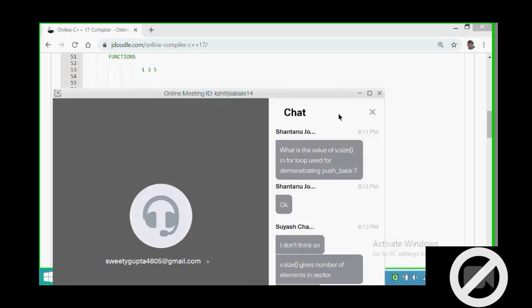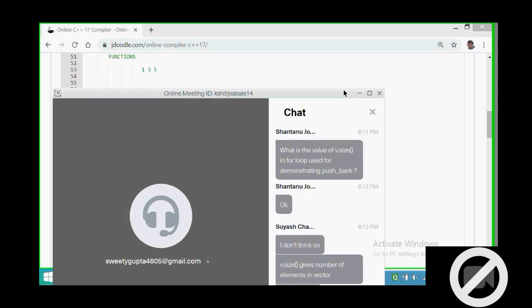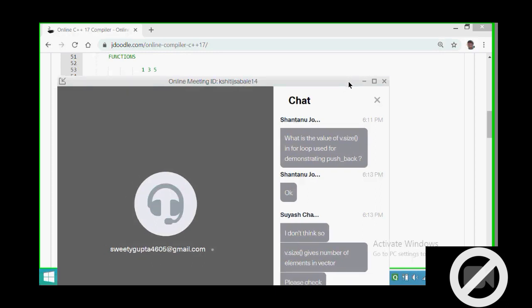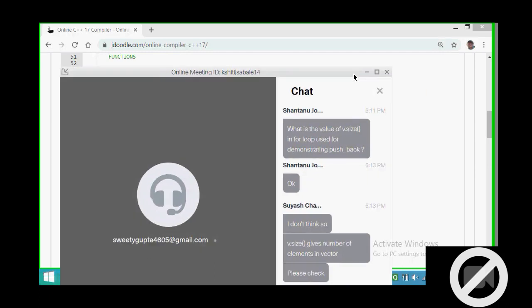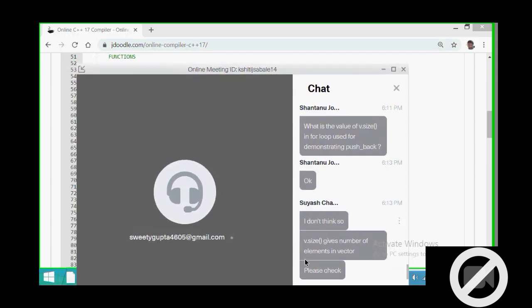One sec, my screen is. So v dot size is the number of elements in the vector. Yes, v dot size gives the number of, what are you asking? I didn't understand your question. Are you asking what v dot size gives? I am telling that v dot size gives the number of elements in the vector.